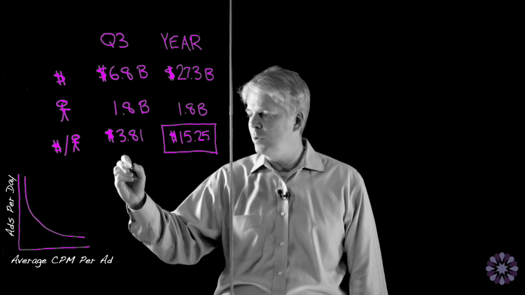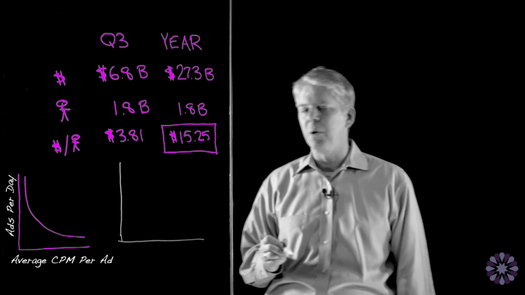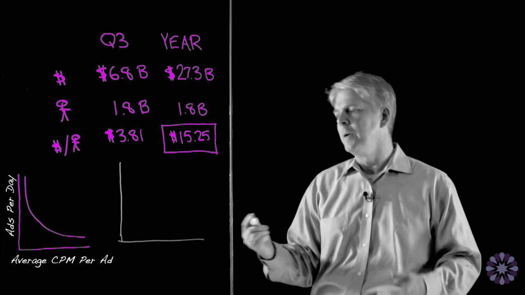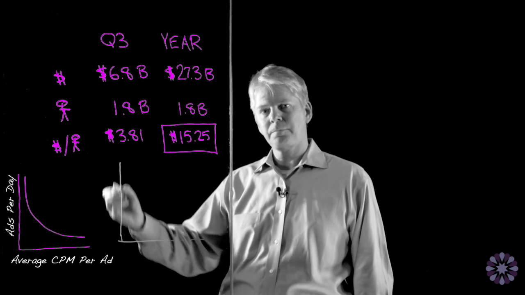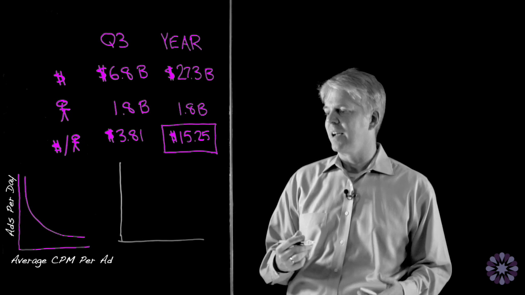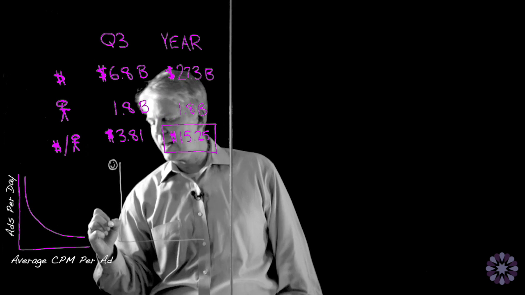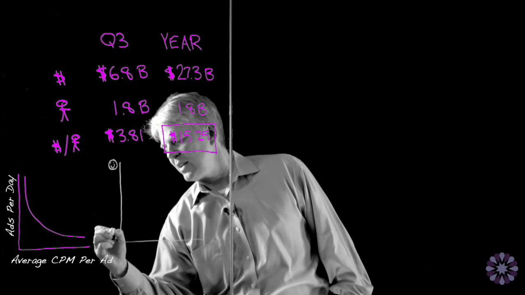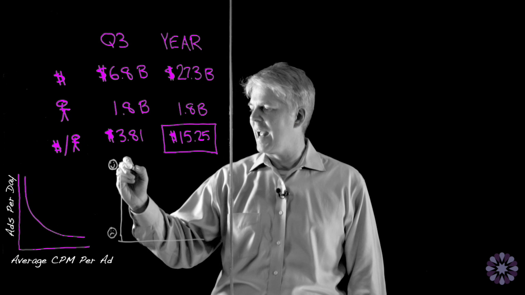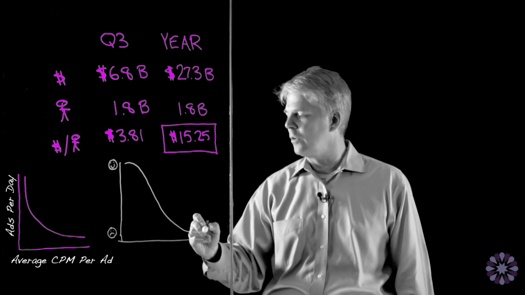But what happens is if you look at the customer satisfaction associated with that, right? That's the other thing that Facebook hasn't necessarily published, but you can bet that they're looking at this internally because it's a really important measure. If you look at user satisfaction on the y-axis and the number of ads per user per day on the x-axis, we're not going to quantify this numerically, but I've got a happy face up top and a sad face down bottom here. What this is going to say is as you serve more ads per user per day, your user satisfaction is going to dip, and it's going to look sort of like a reverse S-curve.